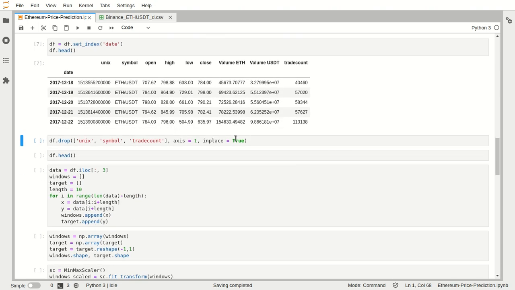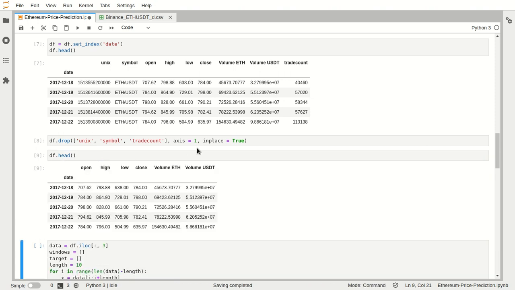Then we'll be dropping all the columns which are not required in the analysis. So let's drop them. What drop does is it takes a list of columns or a list of rows and deletes them from the data set. axis=1 means delete column-wise, and inplace=True, you already know, means do that in the data set itself. It is basically more memory efficient. So our final data set is this.